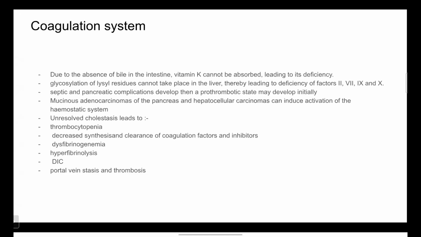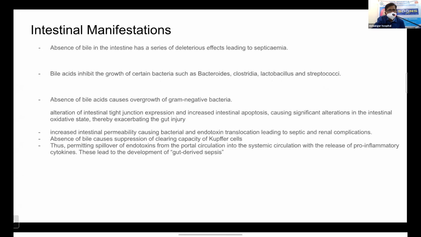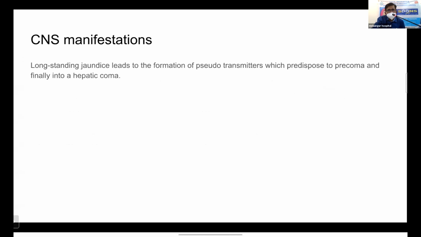And the neural system, go to the neural system. Why do these neural changes occur? Why does this patient have some CNS manifestations? What we said is the formation of pseudotransmitters. One important cause again is sepsis. So it is not only hepatic precoma and hepatic coma; sepsis can affect the central nervous system apart from the patient having hepatic precoma or coma.